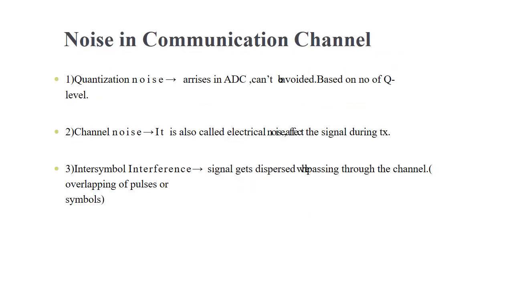Noise in communication channel. The quantization noise arises in the ADC and it cannot be avoided, based on the number of Q levels. The next one is channel noise, also called electrical noise, and it will affect the signals on the transmitter side. The third one is intersymbol interference, which means the signal will get dispersed when passing through the channel, that is, the overlapping of pulses or symbols.